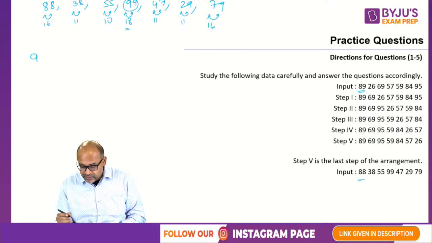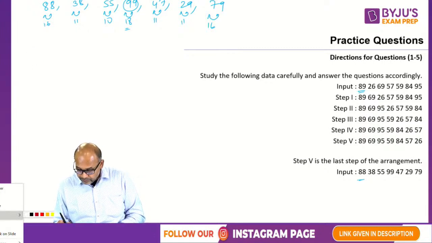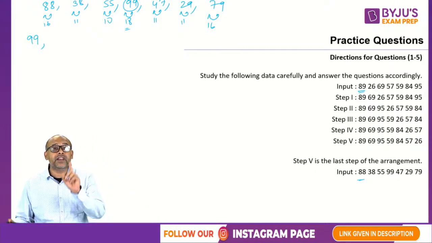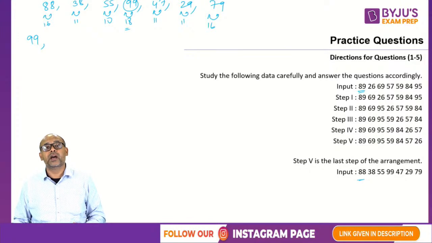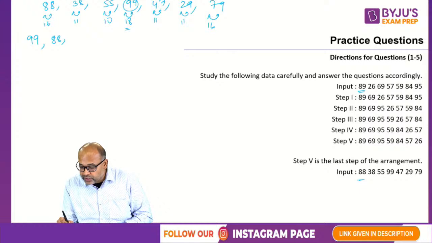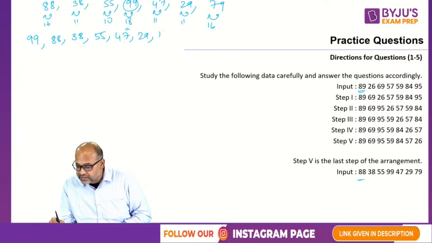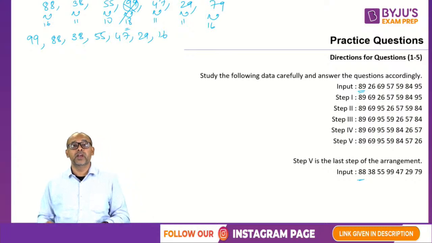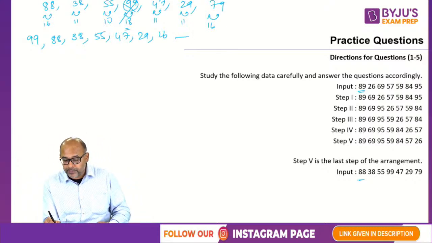So first comes, I will write it here. The first is 99. Others should not be meddled. Every step only one movement is happening. Others will just be pushed. So which means 88 will remain in position, 38 will remain in position, 55 will remain in position, 47 in position, 29 in position and then 16 in position. So now I have taken care of this 99. This is done.